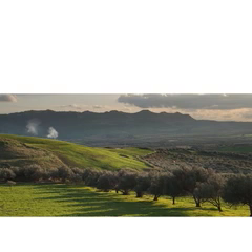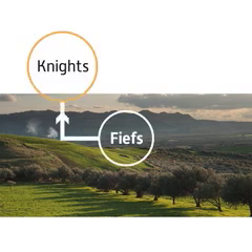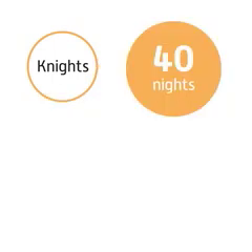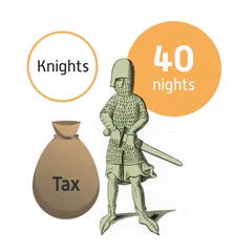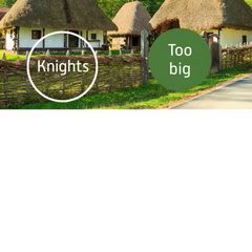The land given to tenants-in-chief was vast. In order to ensure good governance and rule, they divided the land into areas known as fiefs. These were given to their best knights in return for homage to the tenant-in-chief. The knights were obligated to complete 40 nights of service per year, as well as to collect taxes and organise soldiers when required. Knights often held entire villages. These were too big to personally farm.